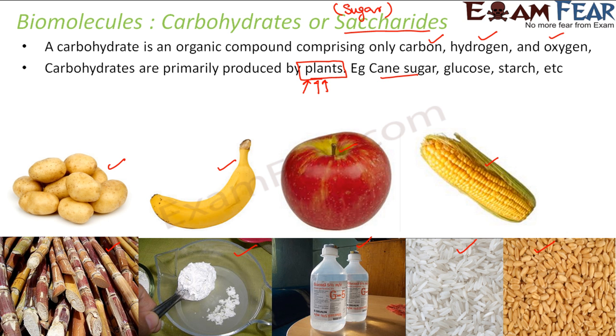All these have carbohydrates. In fact, there are many other fruits, vegetables, cereals which have carbohydrates. I have just listed a few of them which have a good amount of carbohydrates. So you see, carbohydrates are generally produced from plants. Correct?